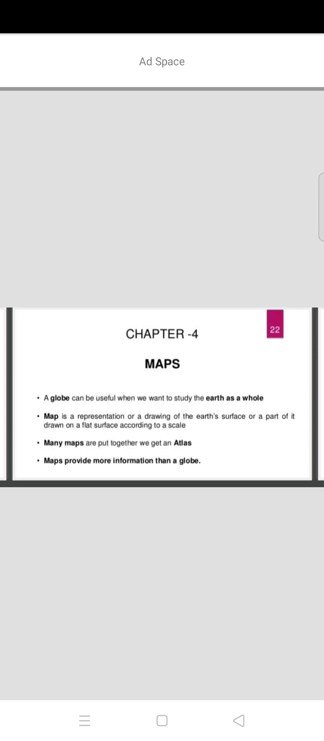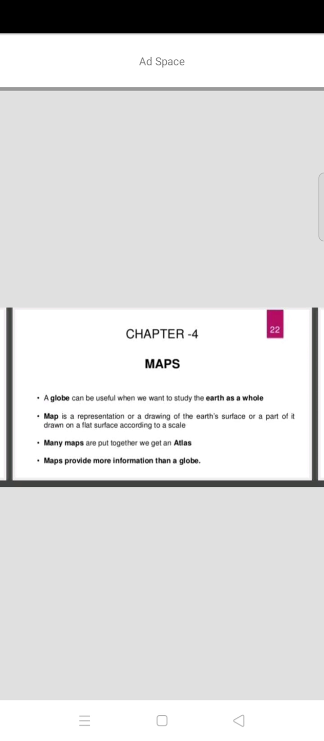See here, a globe can be useful when we want to study the earth as a whole. So the globe is useful when we want to study the earth as a whole. When we study that, at that time the globe is useful.